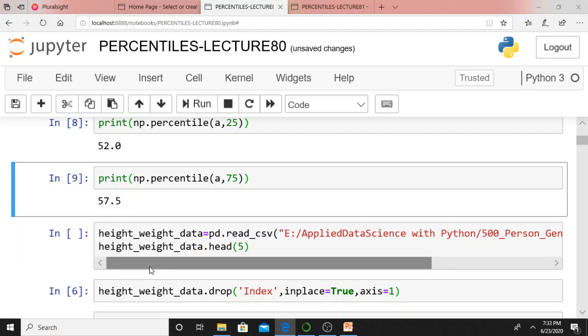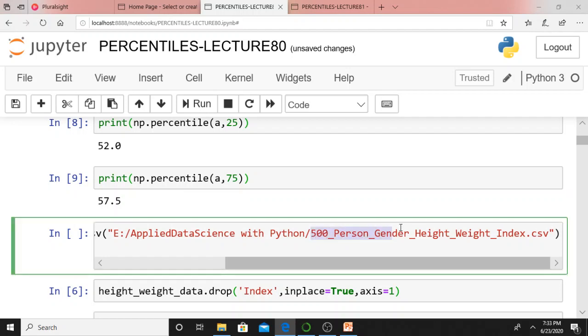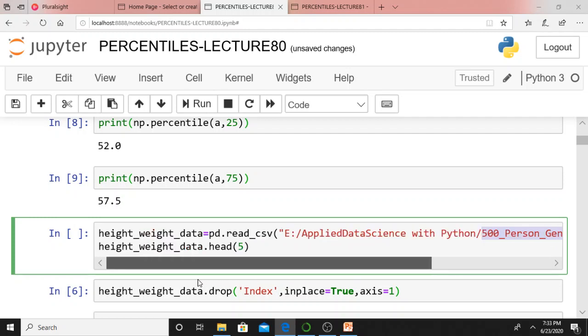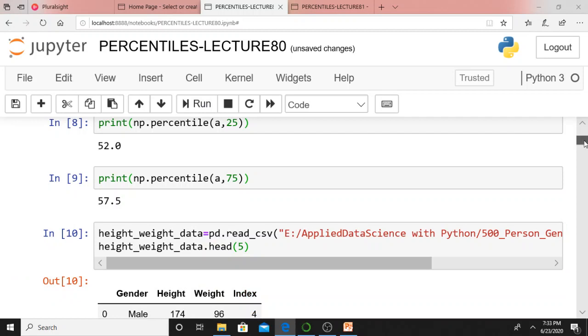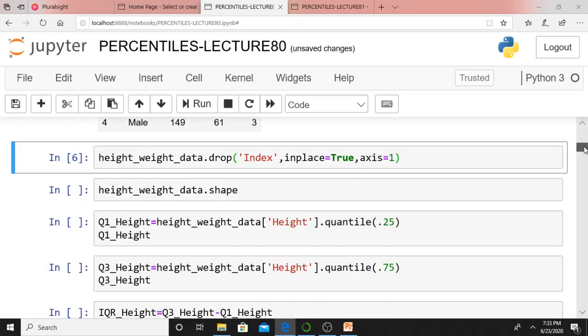Anyway, let me take one data file. This is the data file on which we were working from the past few lectures: 500_person_gender_height_weight_index.csv. This file is available on my Google site, or you can download it from Kaggle. This is the file on which I am going to calculate percentiles. These are the first 5 rows. I need not explain; you know about this particular file.